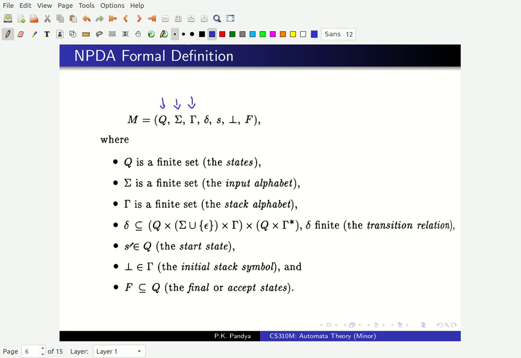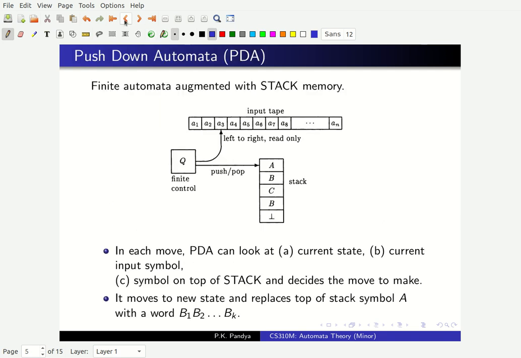There is a start state in which the automaton starts. There is a special symbol which lies at the bottom of the stack, right? So this is called the initial stack symbol or the bottom symbol. And then maybe you have a set of final states. And a transition table consists of a list of transitions, right? What does each transition look like?